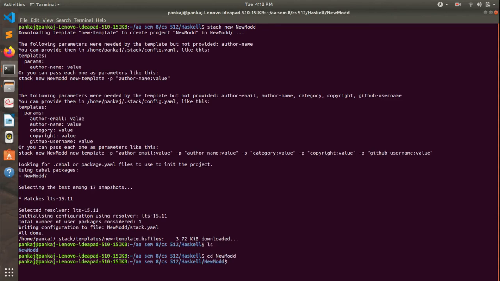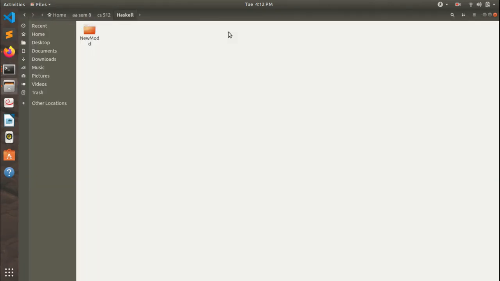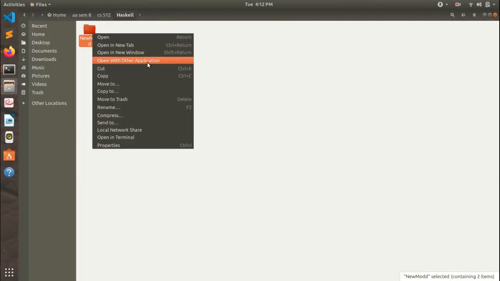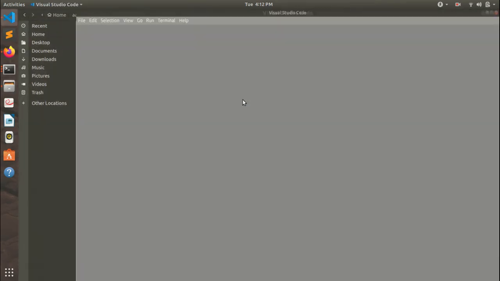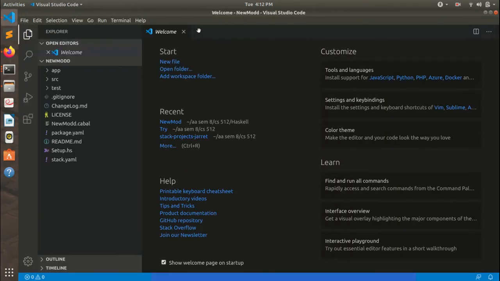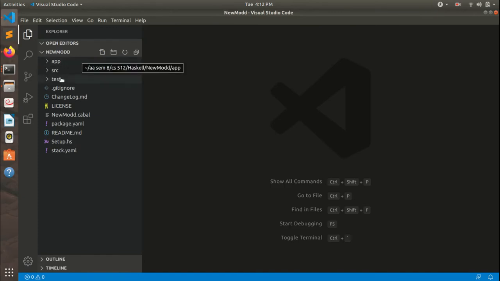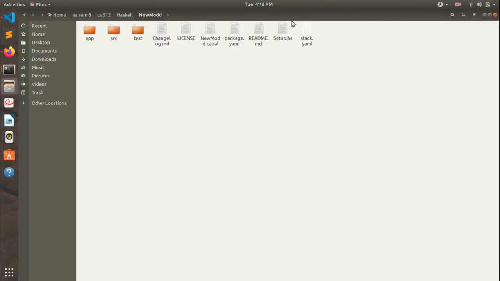Just open this. In our source folder, this is our package. In the source folder there is a file called Lib.hs, which is our main module.